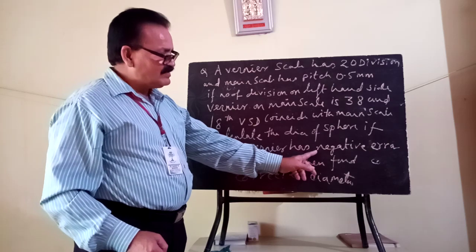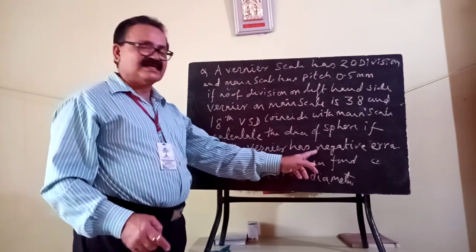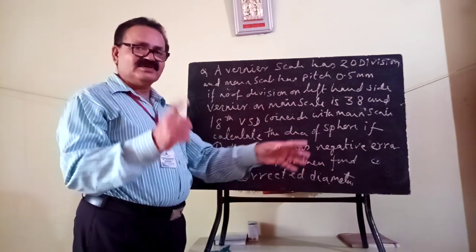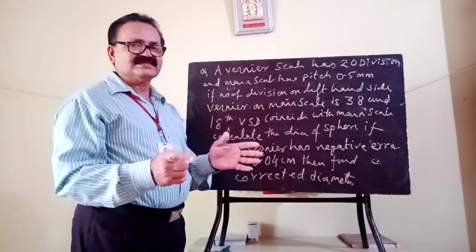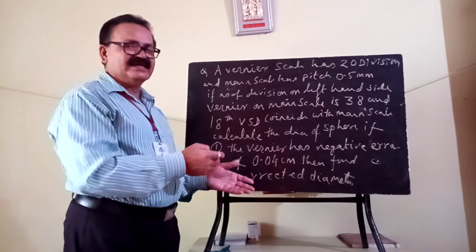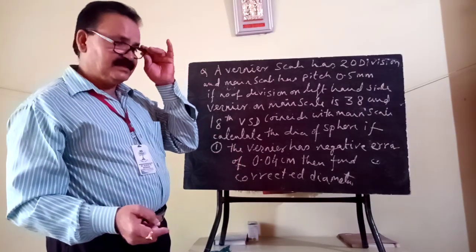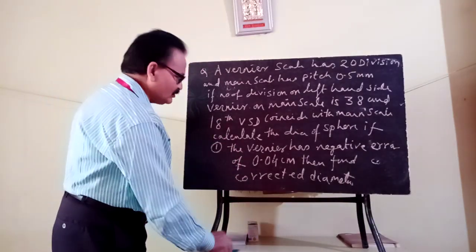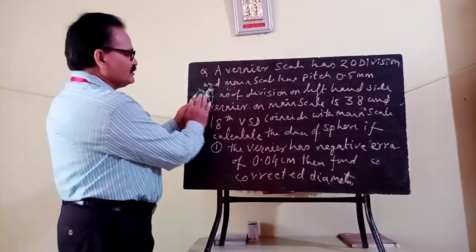Here it is also mentioned that this is a negative zero error. That means before using, when both the jaws touch each other, the zero of the vernier should be on the left side of the main scale zero. Now I have to remove it for the calculation.